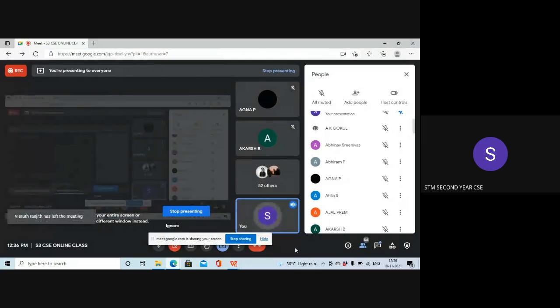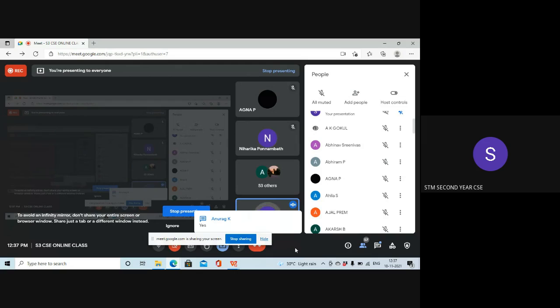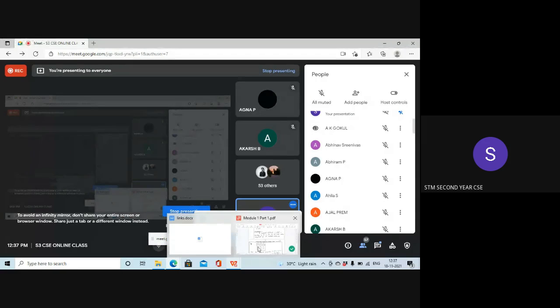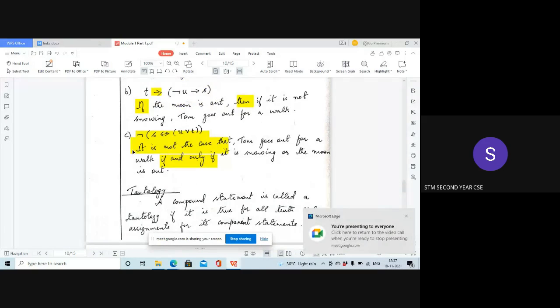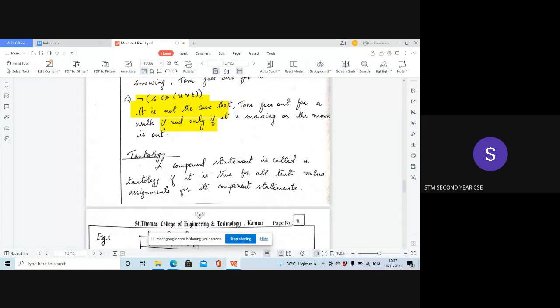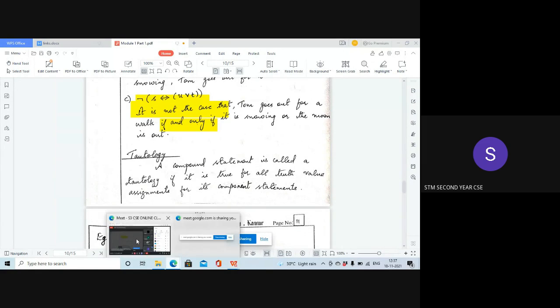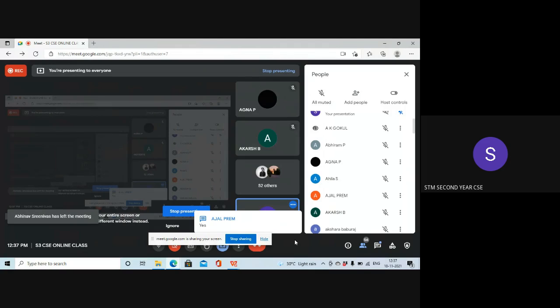Is it clear to you? Did you write that English sentence? That question was given yesterday. This is the correct sentence. Write it down: It is not the case that Tom goes out for a walk if and only if it is snowing or the moon is out. Is that clear?